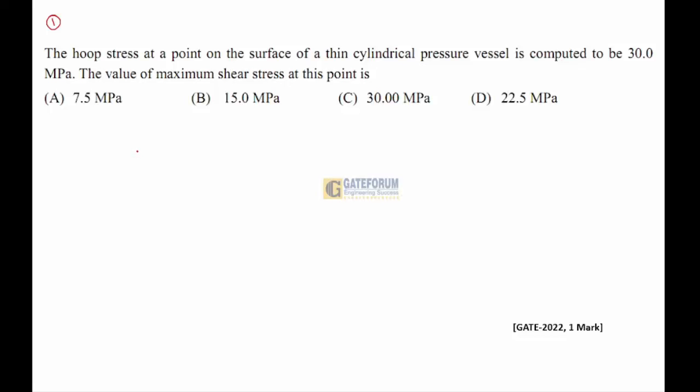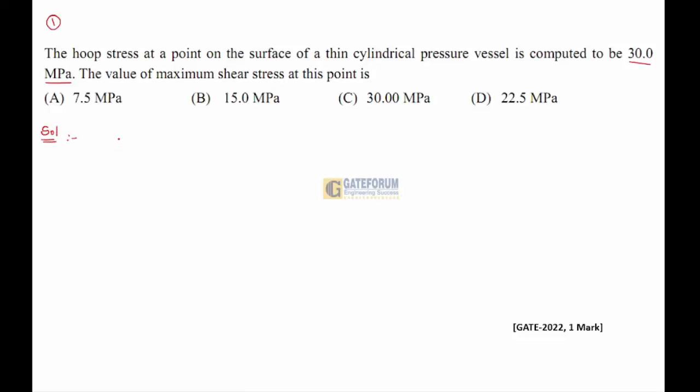The hoop stress at a point on the surface of a thin cylinder pressure vessel is computed to be 30 megapascal. The value of maximum shear stress at this point is: A, 7.5 megapascal; B, 15 megapascal; C, 30 megapascal; D, 22.5 megapascal. Solution for the question: